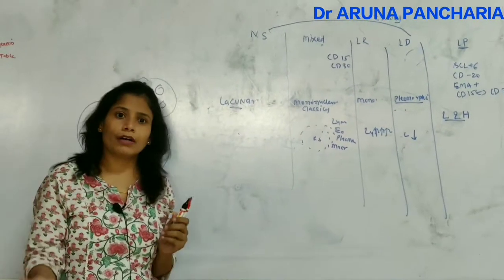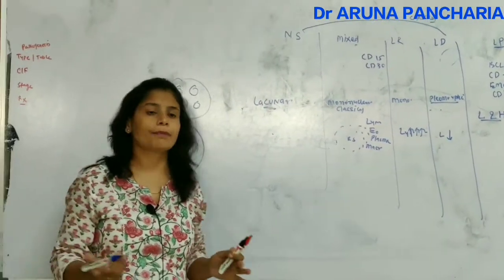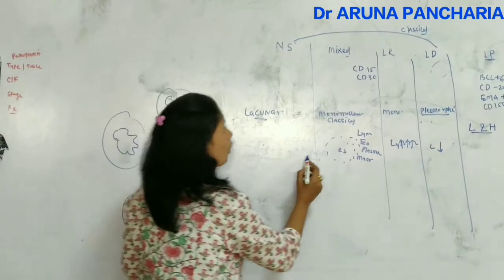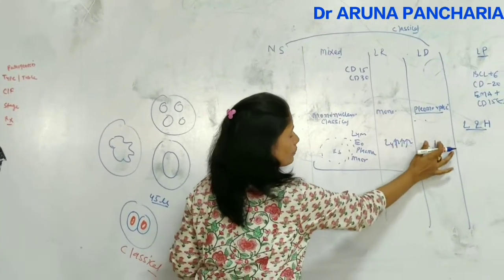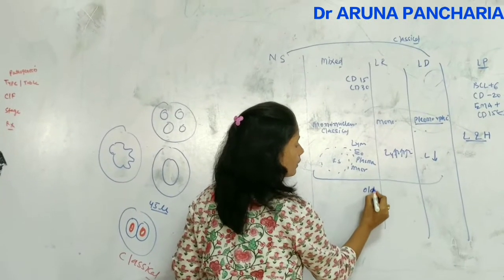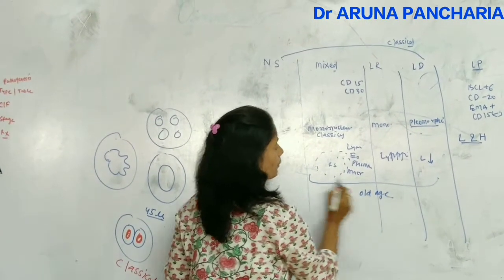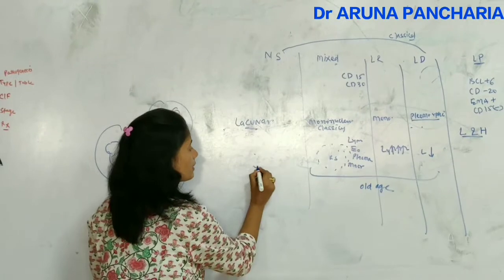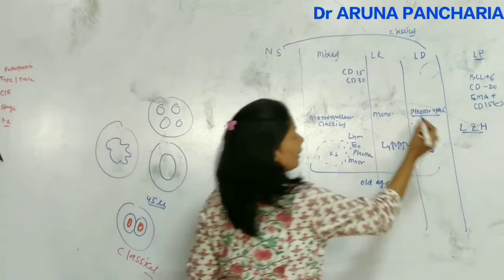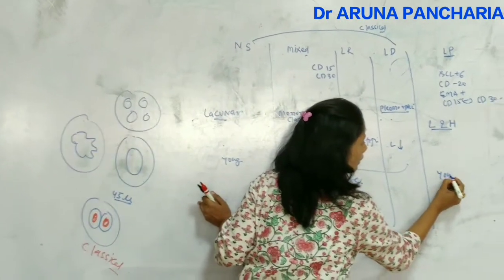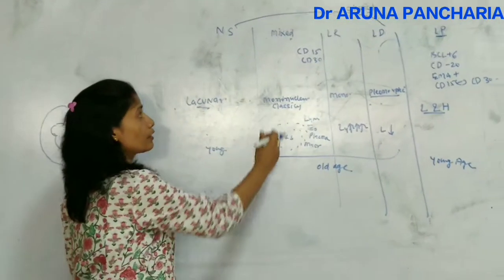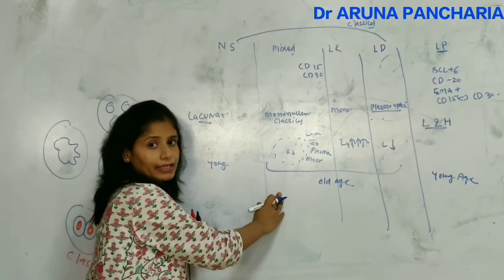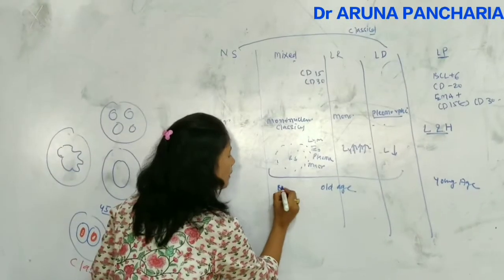Now what is the predominant cell age group? Age group wise, all these three, means mixed, lymphocyte rich and lymphocyte depleted, are seen in the old age group, while nodular sclerosis is seen in the young age group and lymphocyte predominant again in the young age group. The important thing in the case of the mixed type of the classical Hodgkin lymphoma is biphasic appearance.